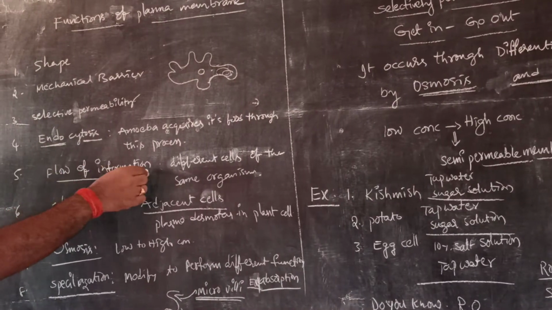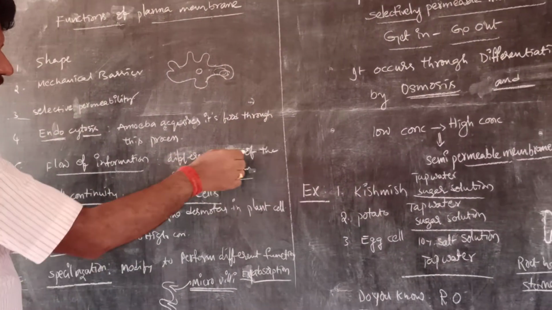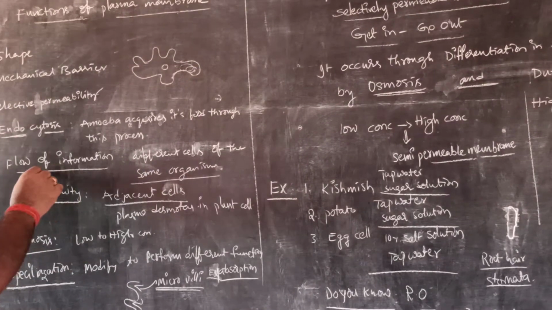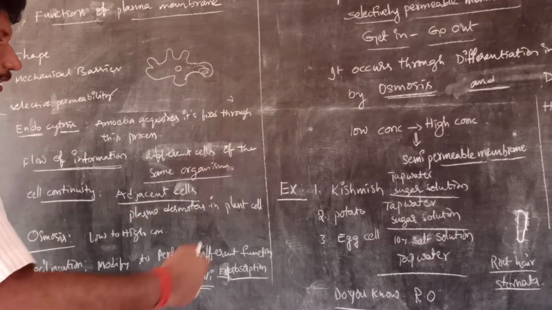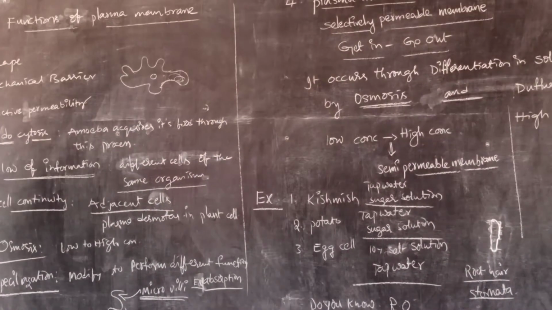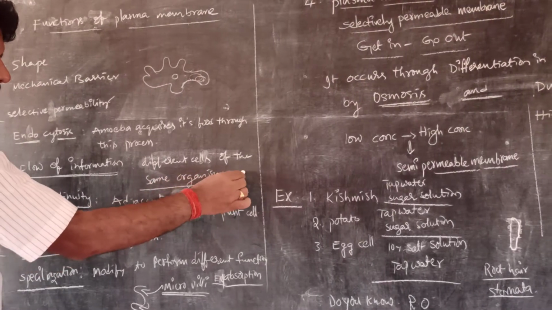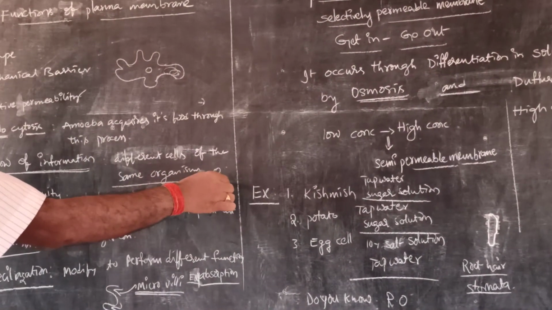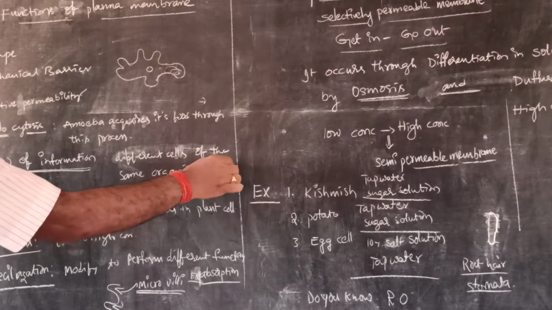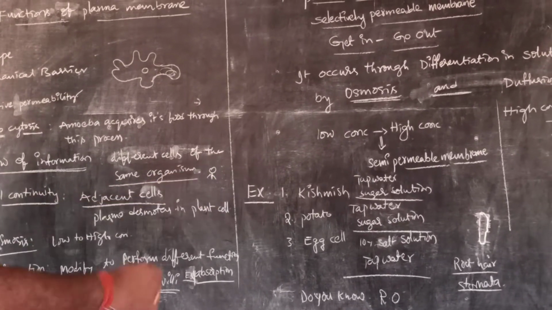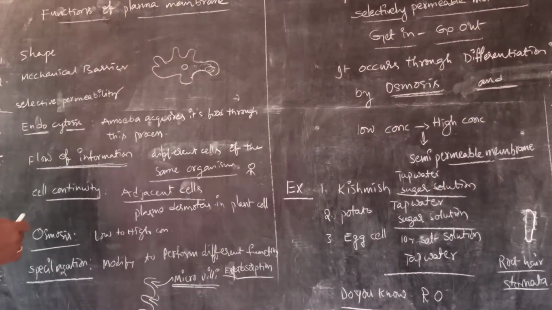Next, flow of information. Different cells of the same organism can pass information from one cell to another cell, and one organism to another organism. In the same organism we have different cells, for example stomach cells, liver cells, kidney cells, intestinal cells. All these cells pass information. This is called the flow of information through cell continuity.